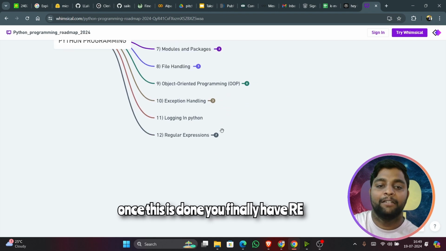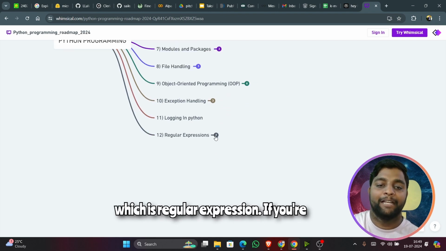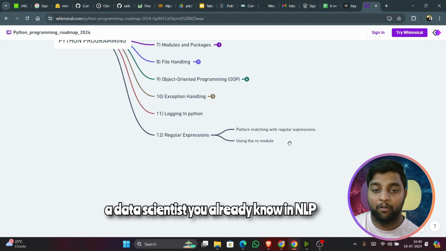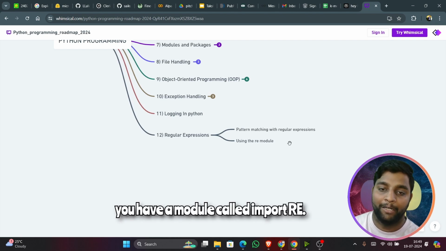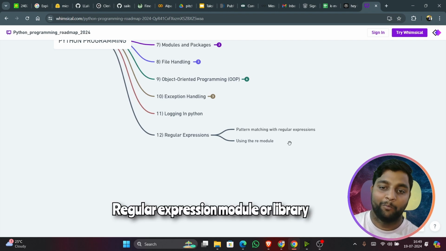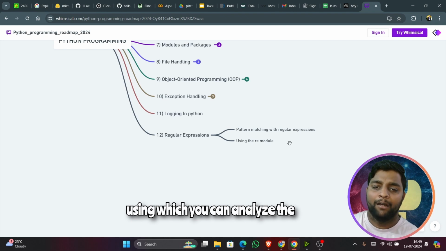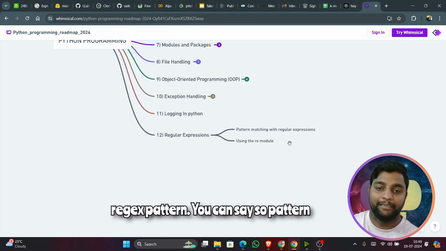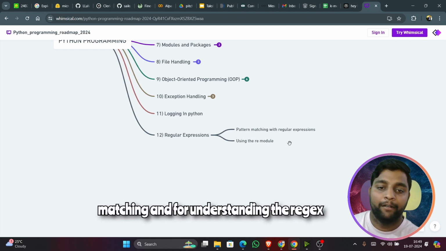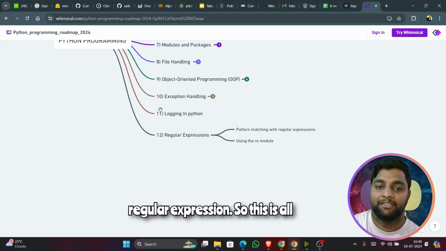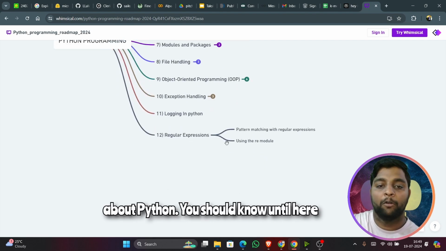Once this is done, you finally have RE, which is regular expression. If you're a data scientist, you already know that in NLP you have a module called re, the regular expression module or library, using which you can analyze regex patterns. It is for pattern matching, and for understanding regex patterns, you need to understand regular expressions. So this is all about Python.